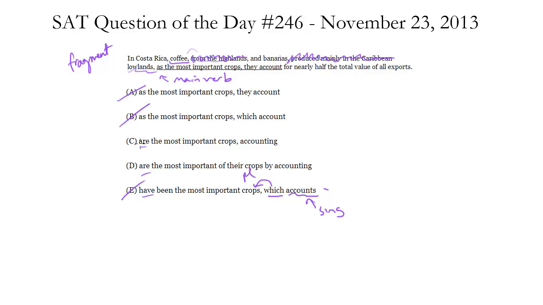Down to C and D. Let's see. Coffee and bananas are the most important crops, accounting for nearly half the total value. Yep. So notice we have a complete sentence, and then we have this participial phrase, which is describing the coffee and bananas. And how about D? Coffee and bananas are the most important of their crops by accounting. Okay, who is there referring to? Costa Rica, you might say, but notice that's just a singular noun. That's not referring to the people. And then this by accounting phrase is awkward. So we can get rid of D and go with C. And that's the answer. We've got our main verb, and everything else moves nicely through the sentence.